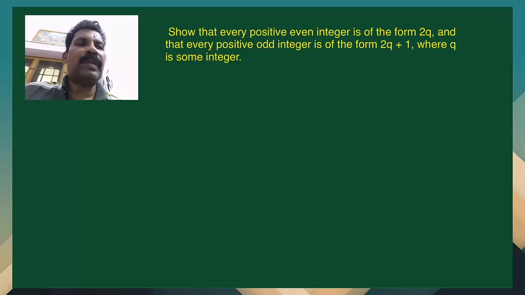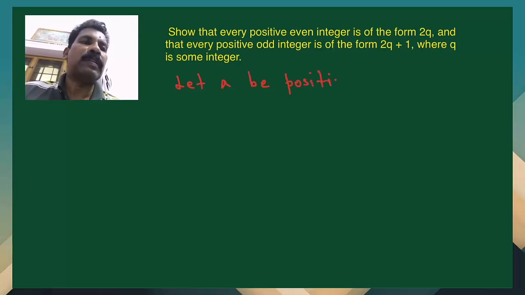Show that every positive even integer is of the form 2q, and that every positive odd integer is of the form 2q plus 1, where q is some integer. So how to tackle this problem? Let a be any positive integer. And here the divisor b is given to be 2. Why? Because from the forms 2q plus 1 and 2q we can guess it. So b is equal to 2.